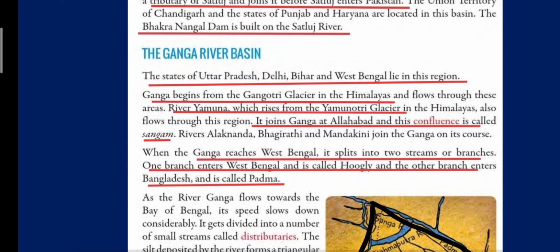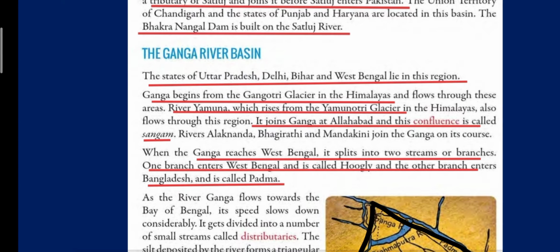And Alaknanda, Bhagirathi, and Mandakini, these are also the names of rivers. So these rivers also join the river Ganga on its course. On its course means as the river Ganga moves further, these rivers are also joined by the river Ganga. So I hope till here it's clear. Now we will move on to the next paragraph.